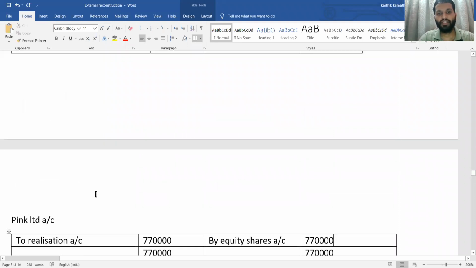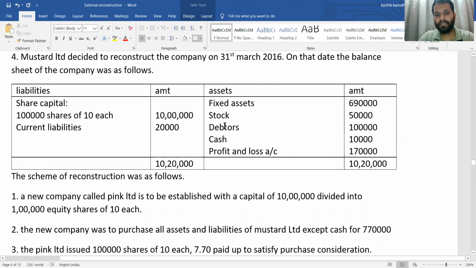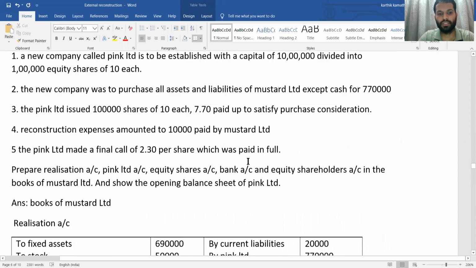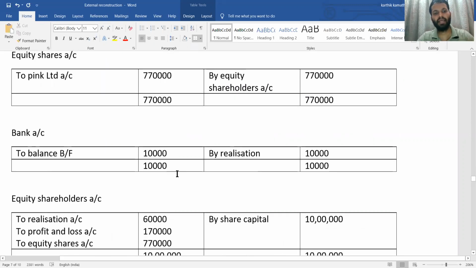Debit side information given in the balance sheet. See, cash or bank information given in the balance sheet 10,000. So that is debit balance. Debit balance 10,000. And why we have taken by realization here? Because transferor company pays liquidation expenses. So this 10,000 is utilized to pay liquidation expenses. So 10,000 by realization, bank account is settled.